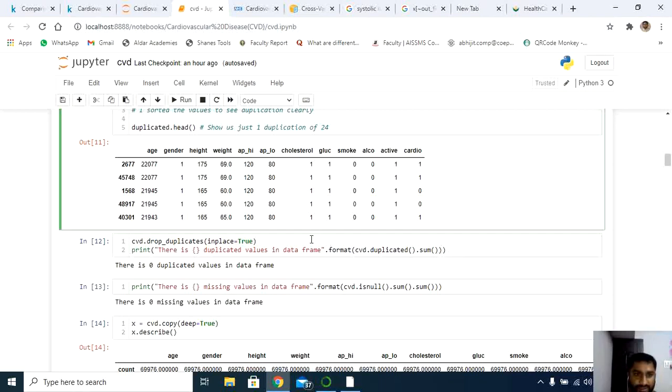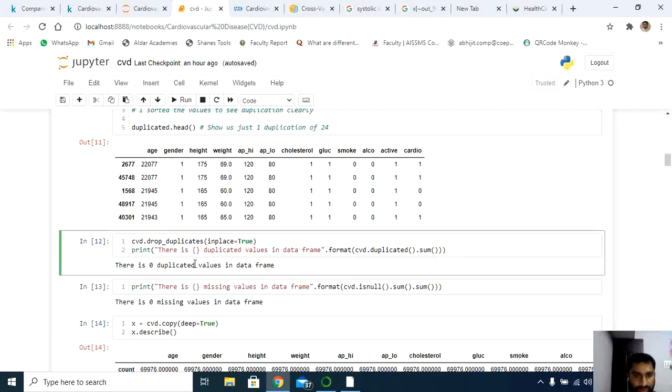Now next is dropping the duplicate values. I'm going to drop the duplicate values by calling the method called drop_duplicates with inplace=True. That means the entire record I'm going to drop. After dropping the duplicate values in just a single line, it's so easy, I'm going to display that one.